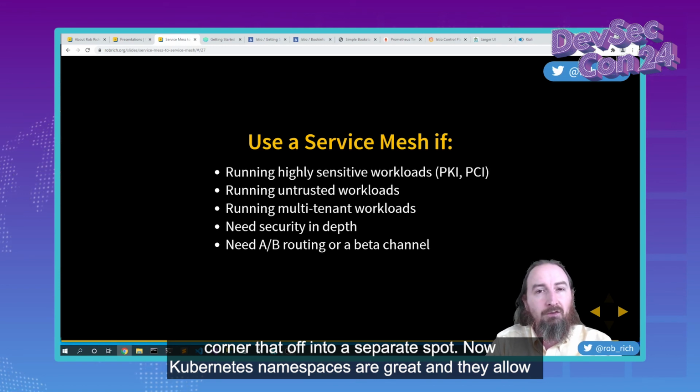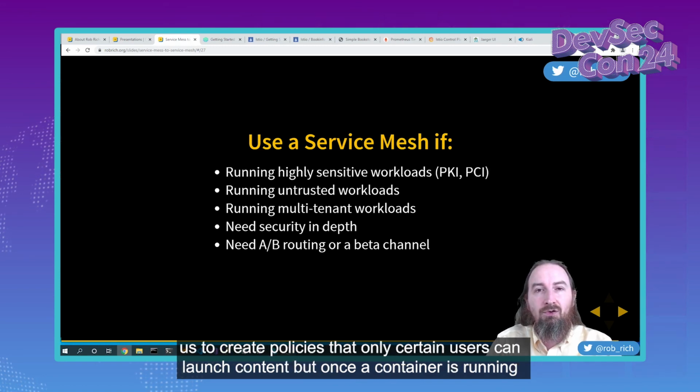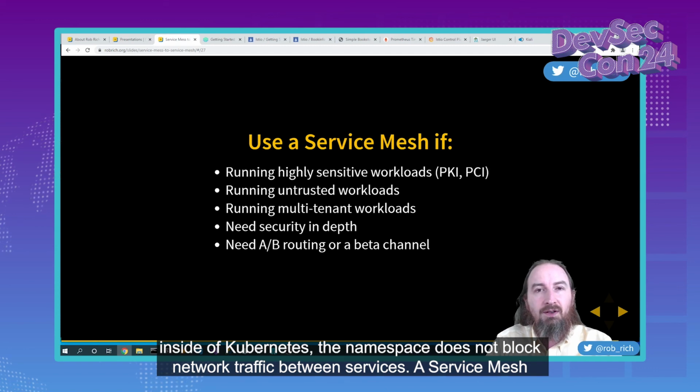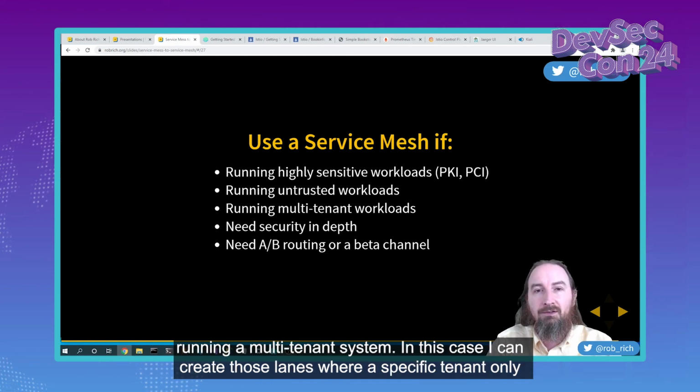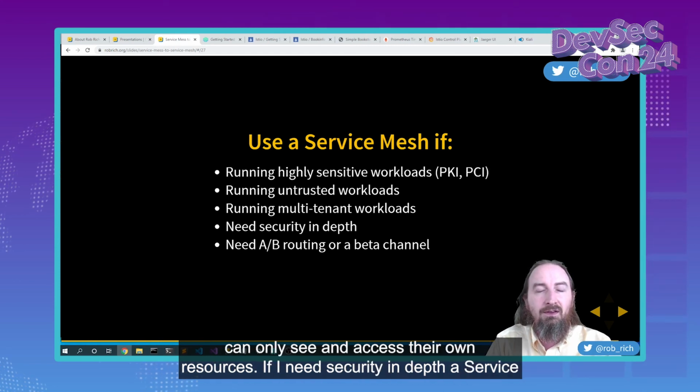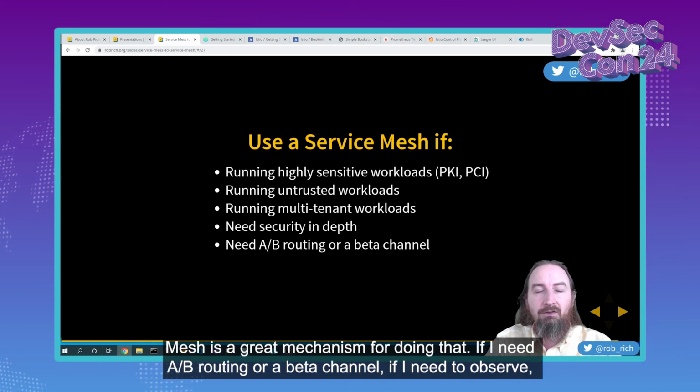Now, Kubernetes namespaces are great, and they allow us to create policies that only certain users can launch content. But once a container is running inside of Kubernetes, the namespace does not block network traffic between services. A service mesh can create that boundary between the namespaces. Perhaps I have a very untrusted workload. Maybe I'm running a multi-tenant system. In this case, I can create those lanes where a specific tenant only can see and access their own resources. If I need security in depth, a service mesh is a great mechanism for doing that.